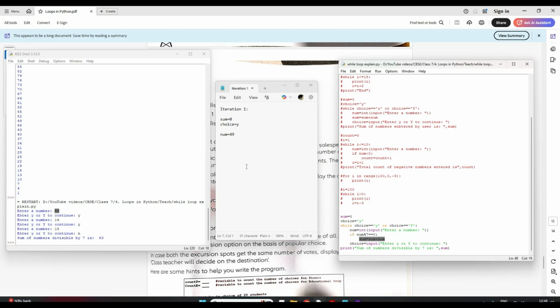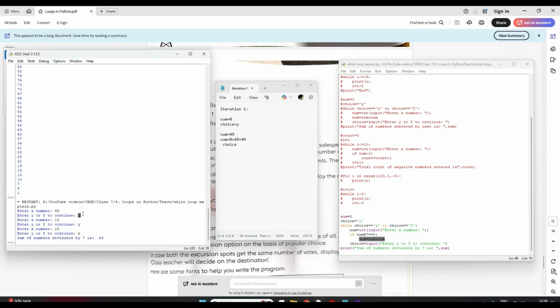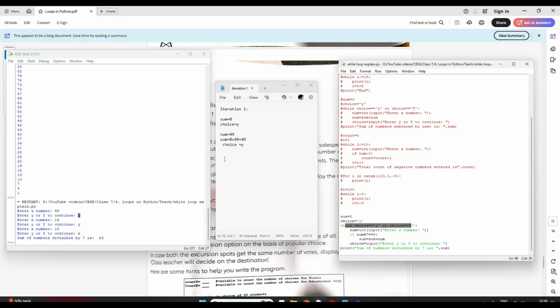So it will come to this line. Here my sum is equal to sum plus num. Sum is 0, so it will be 0 plus num, which is 49. So now my sum becomes 49. Correct. It will ask me for the choice again. I enter the choice as y. So this again is satisfied. It will go for iteration 2. Correct.